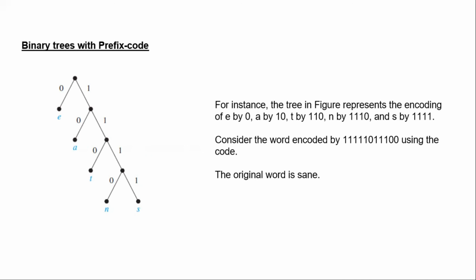Starting with the 7th bit, we reach a leaf next after going right 3 times and then left, when the vertex labeled with N, which is encoded by 1110, is visited. The last bit 0 leads to the leaf that is labeled with E. Therefore, the original word is SANE.